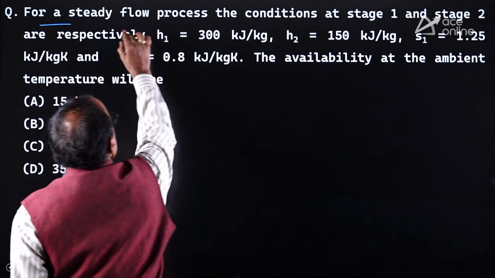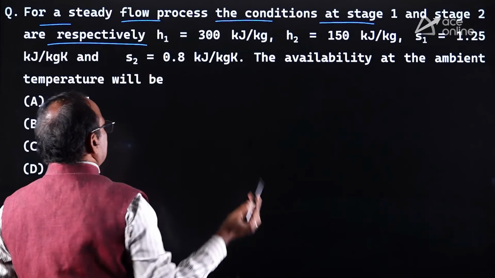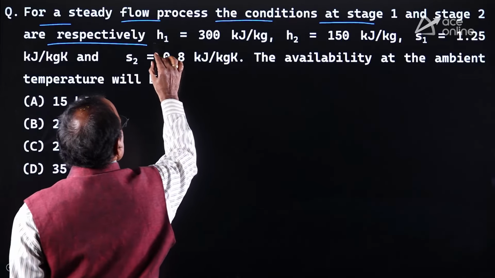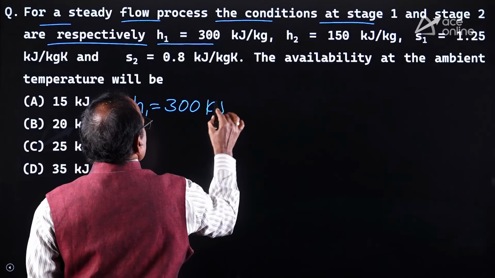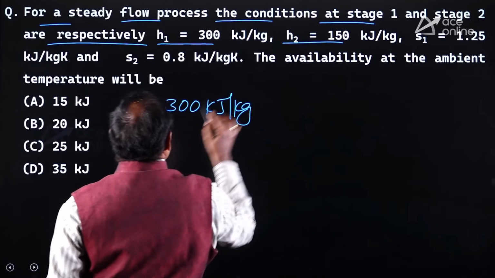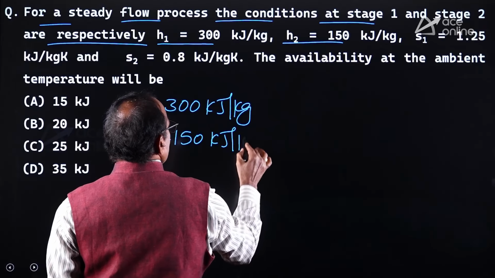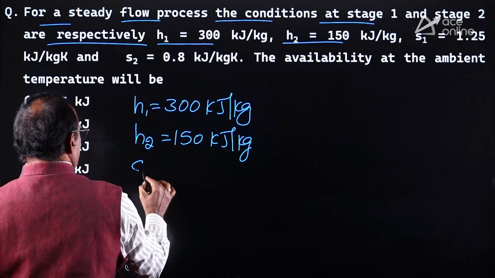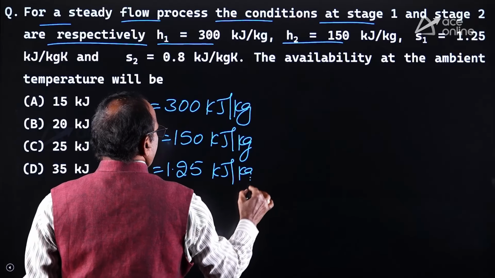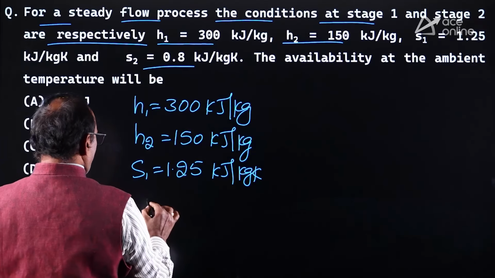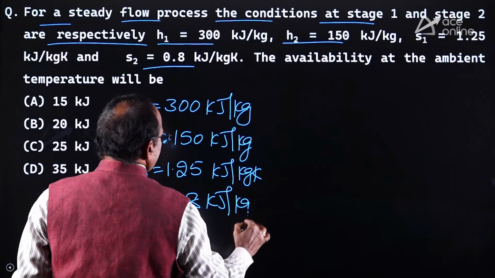For a steady flow process, the conditions at stage 1 and stage 2 respectively are as follows. Stage 1 means state 1. Given enthalpy H1, let me write it: H1 equal to 300 kilojoules per kilogram and H2 equal to 150 kilojoules per kilogram. Entropy at state 1, S1, is 1.25 kilojoules per kilogram Kelvin, and entropy at state 2, S2, equal to 0.8 kilojoules per kilogram Kelvin.